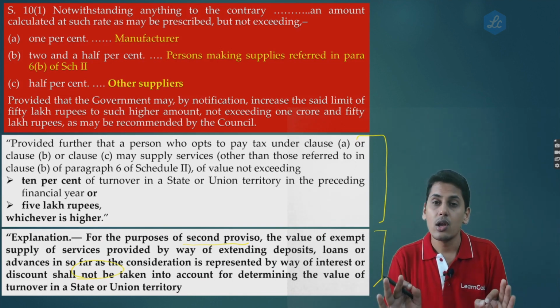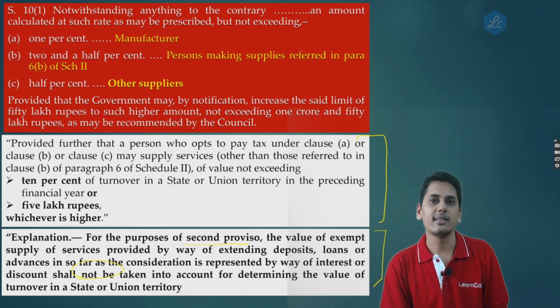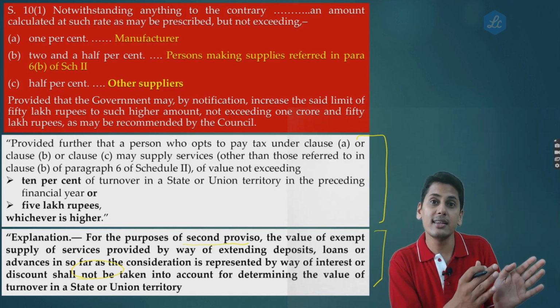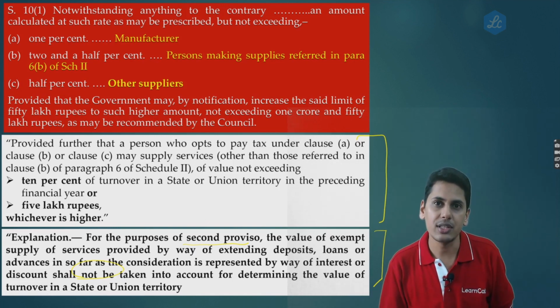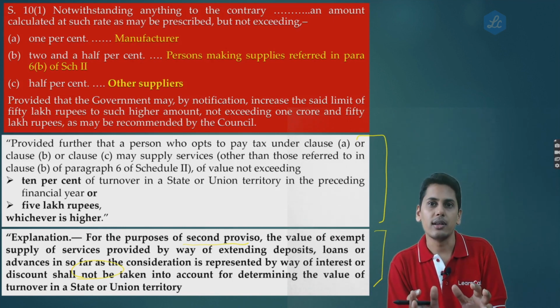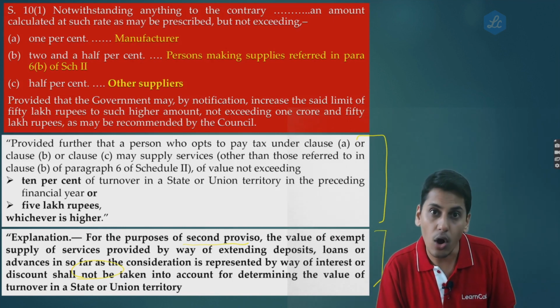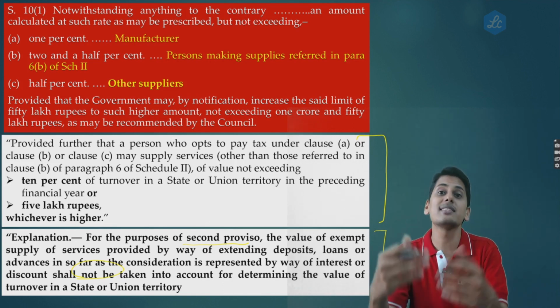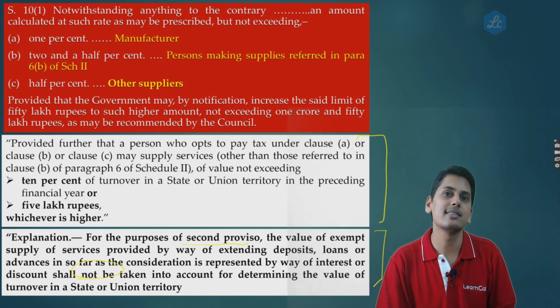The question is, while computing the inner threshold, when I take the turnover inside the state, I will ignore interest income in the preceding financial year. Then I'll calculate 10%. In the current financial year, I can supply services up to this inner threshold. What is the inner threshold? Is it, in our example, 14.70 lakhs, or is it 14.70 lakhs plus interest income, whatever I have earned? So friends, this explanation doesn't address this scenario.